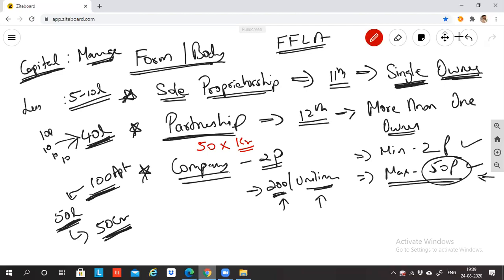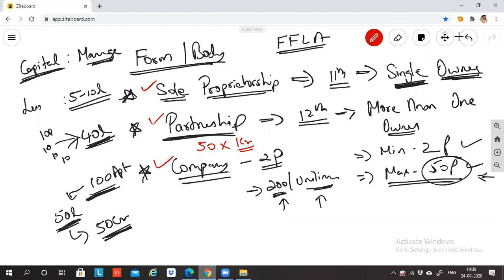But what happens if certain owners only have 10 lakh? Some owners have only 15 lakh. Some owners have only 20 lakh. So partnership has some limitations, right? As a sole proprietorship, being a single owner, I cannot invest 50 crores. In partnership, despite having 50 partners, I'm unable to start my construction business. The gates have been closed by sole proprietorship. The gates have been closed by partnership. The only gate that is left open is company.